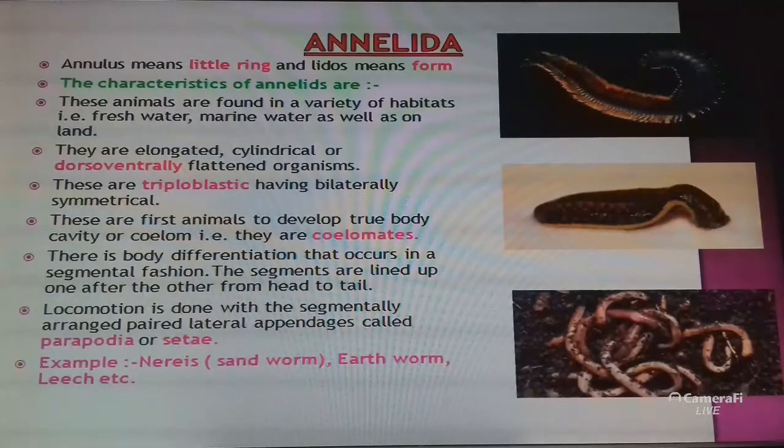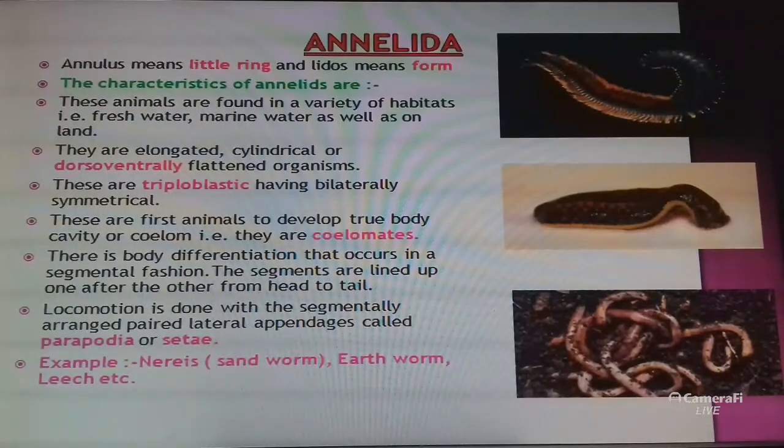These animals are found in a variety of habitats: fresh water, marine water, soil, as well as on land. They are elongated, dorsoventrally flattened organisms, triploblastic and bilaterally symmetrical.